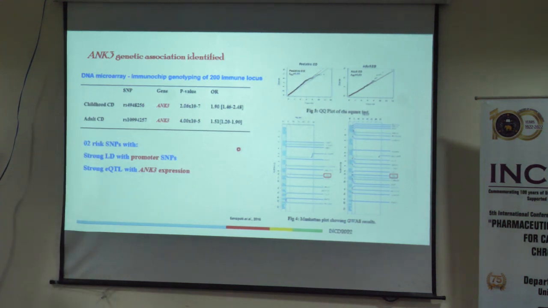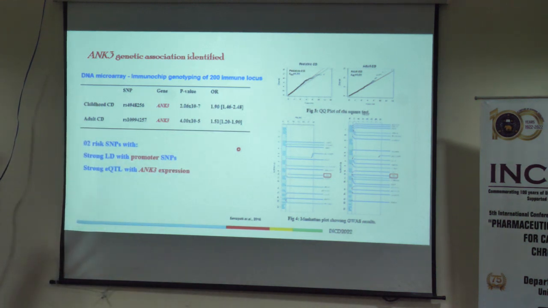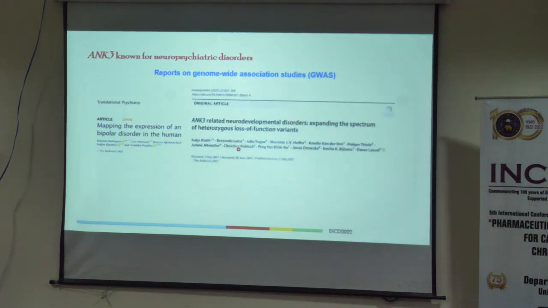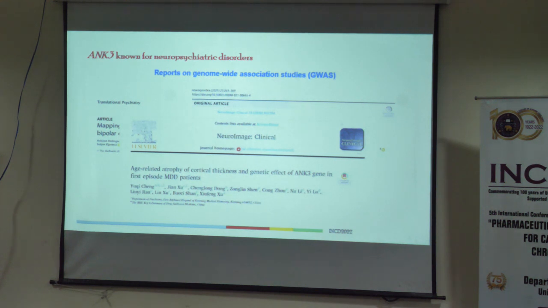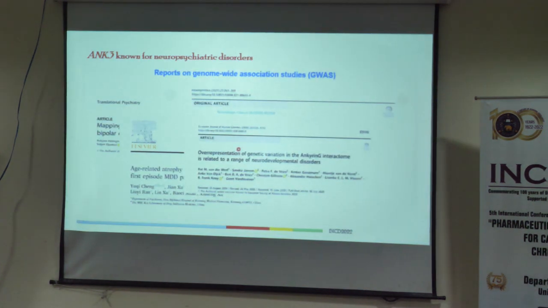But when you look into the data, we found, don't go to these statistical values, that ANK3, ankyrin 3, which codes the ankyrin G protein, has come up in a very good way. Look at the significance levels, -7 and -5. It is associated with the disease condition. So then the question is: this gene is known for neuropsychiatric conditions for the last 2 or 3 decades, and its role in neuropsychiatric conditions is very well explained in bipolar disease, schizophrenia, anxiety, major depressive disorders, and several other conditions where ANK3 is very much implicated.